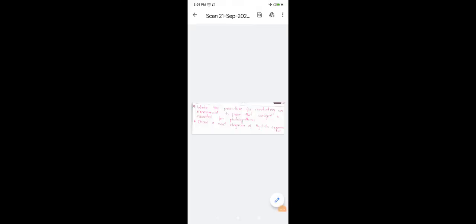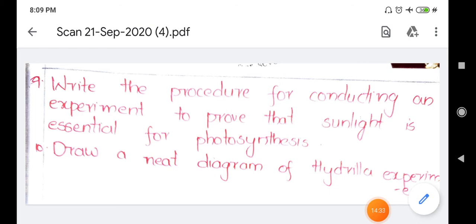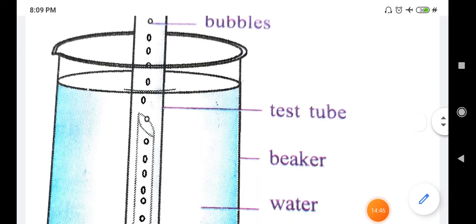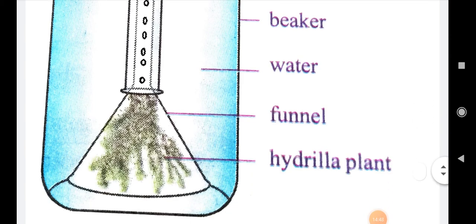The next question is: draw a neat diagram of the hydrilla experiment. This is a very simple diagram and you can draw it very easily. I'll show you the diagram that you have to draw. So this is the diagram you have to draw.